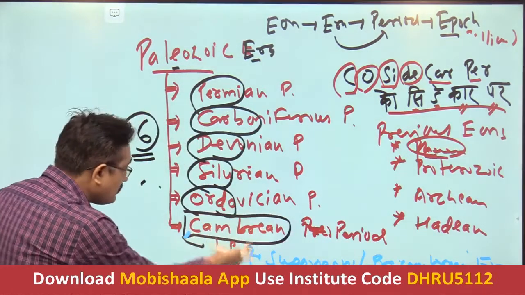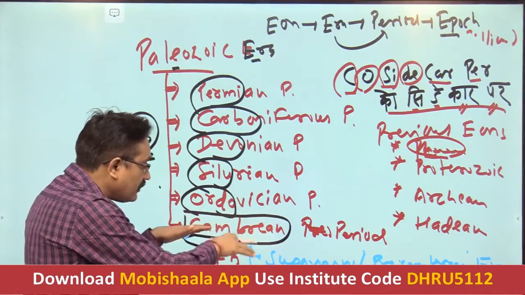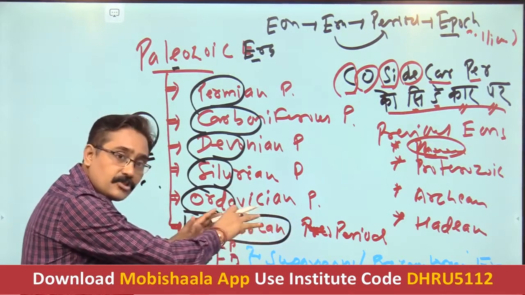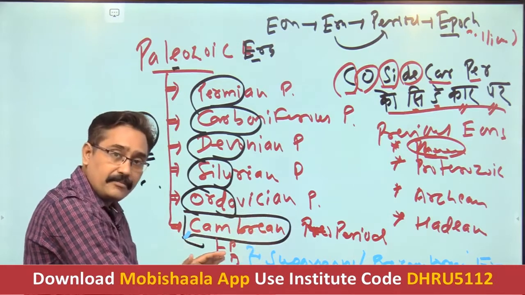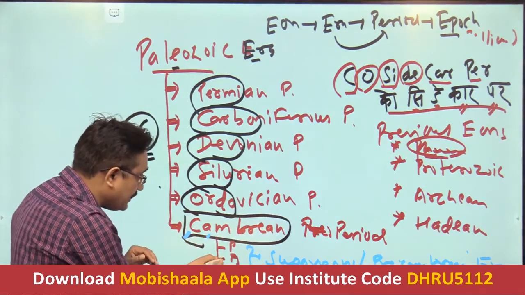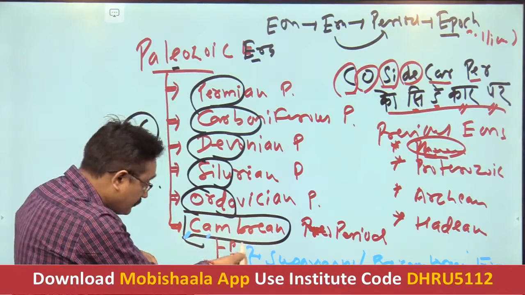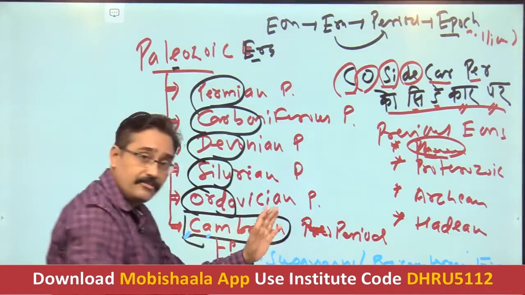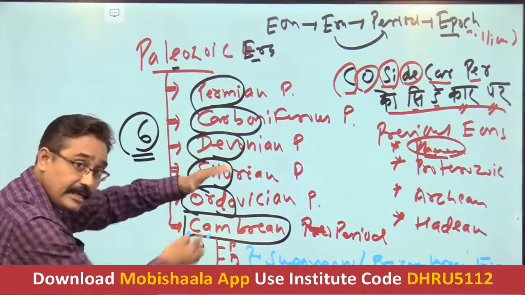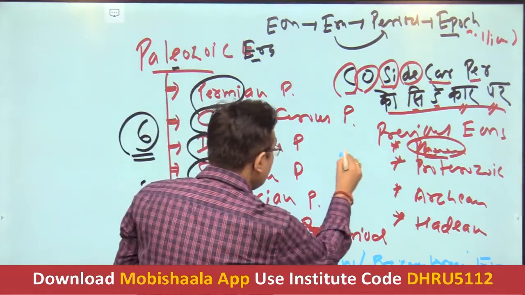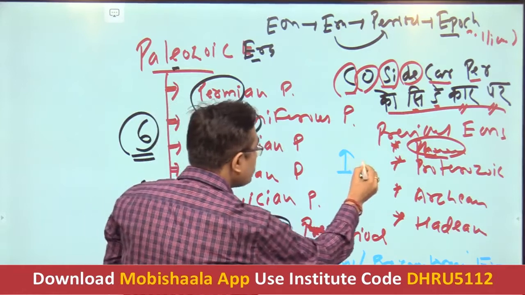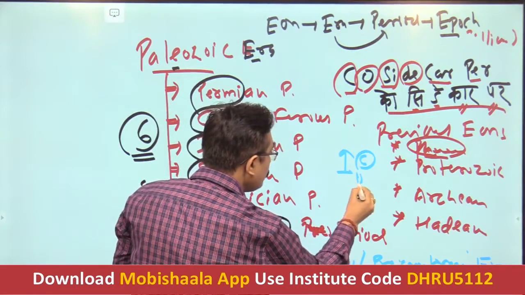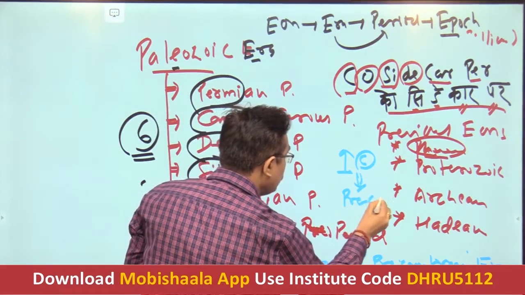Means the entire time span prior to this Cambrian period is also considered as Precambrian era. This is Cambrian, and this is Precambrian. Getting it? Since this is Cambrian, it is called the Cambrian era, and prior to that the Precambrian era.